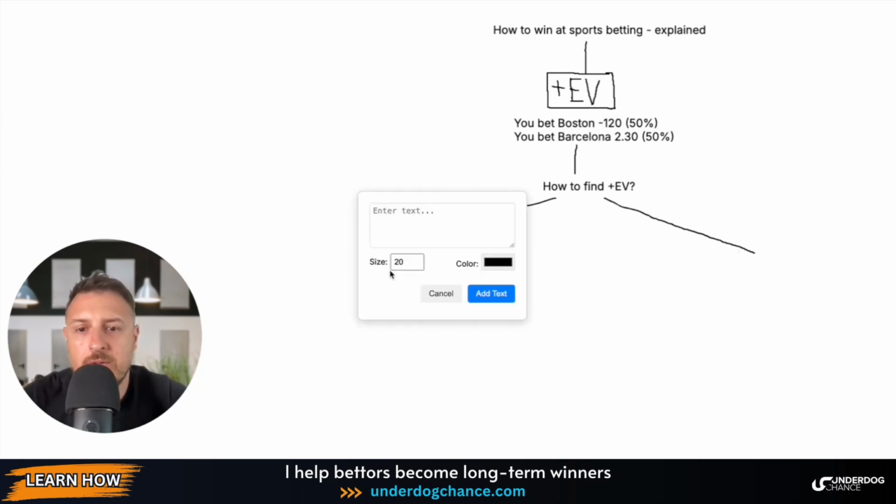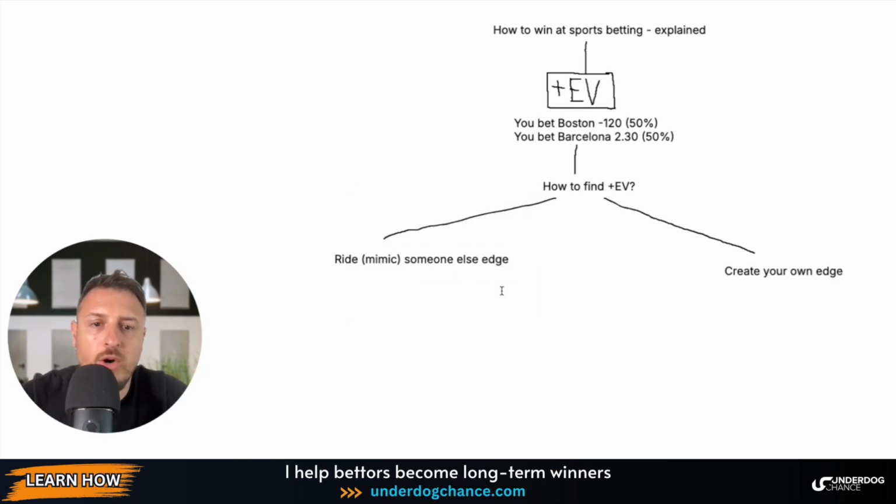Write or mimic someone else's edge, or create your own edge. In other words, when you see Boston minus 120, you must know if this should be minus 150 or let's say plus 110. And based on this, you decide what you will bet. And to do this, you can write someone else's edge or create your own edge.